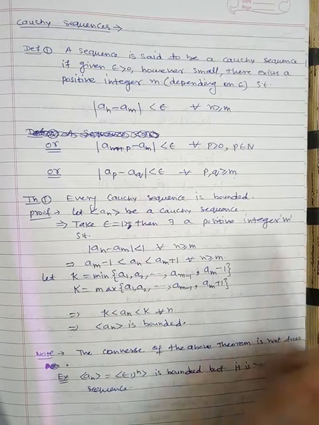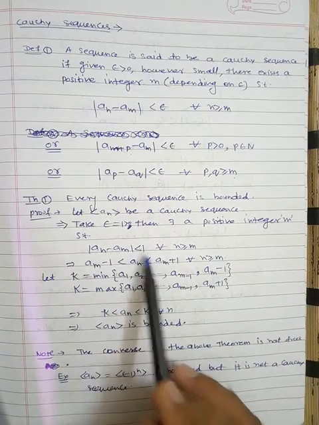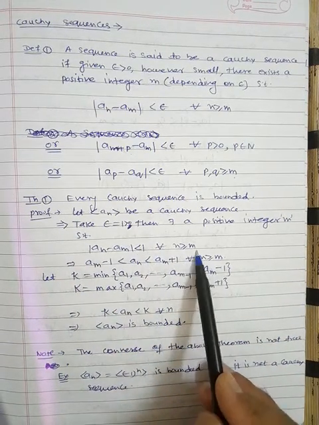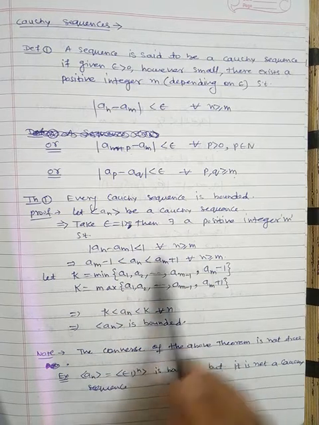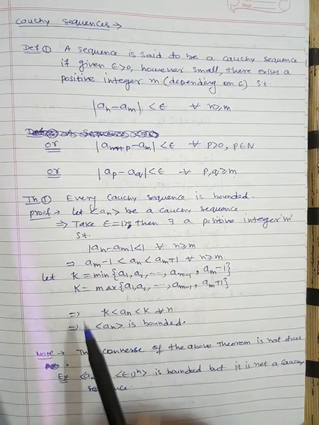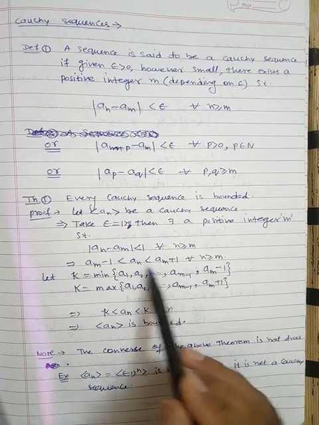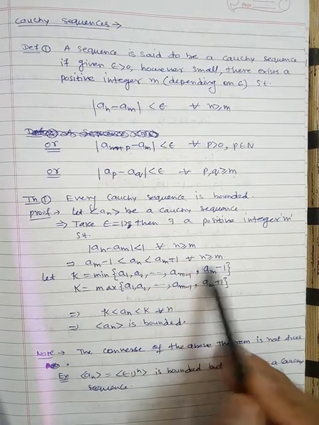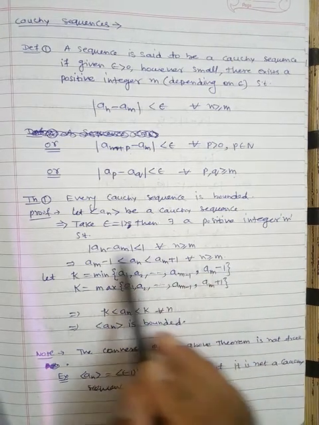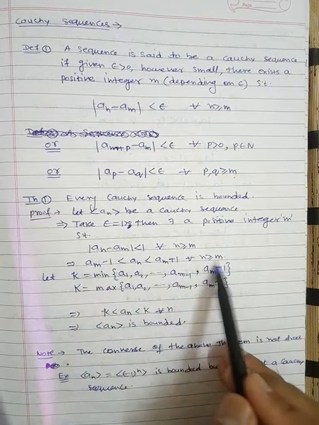Then there exists a positive integer m such that |a_n - a_m| is less than 1 for all n greater than or equal to m. When you open this inequality, and a_m is a fixed term, a_m minus 1 is less than a_n, which is less than a_m plus 1, for all n greater than or equal to m.